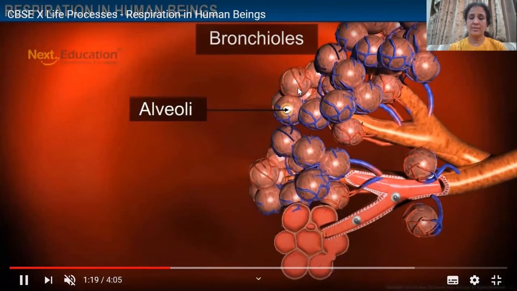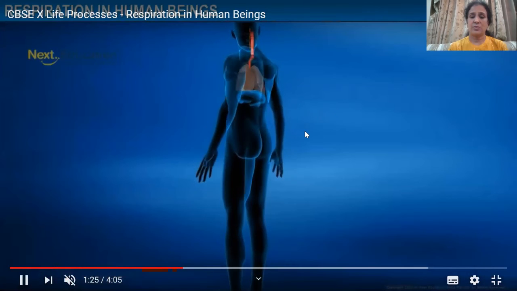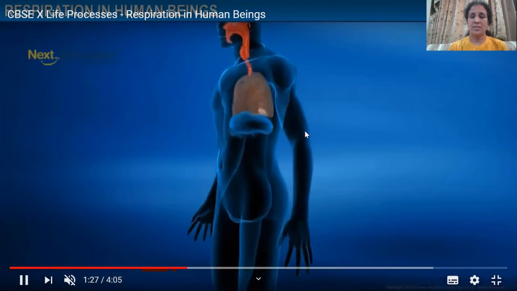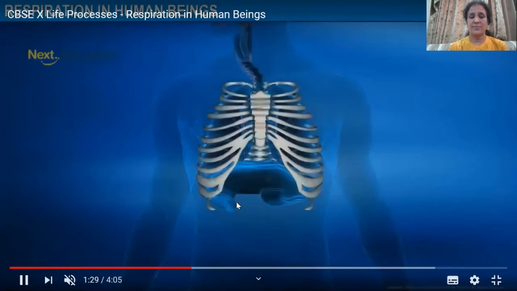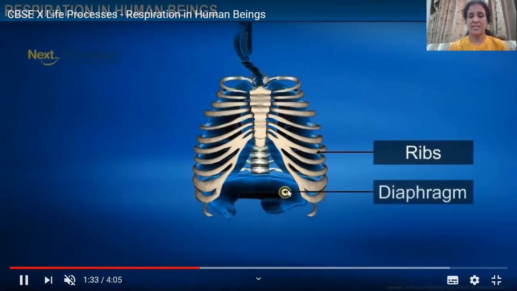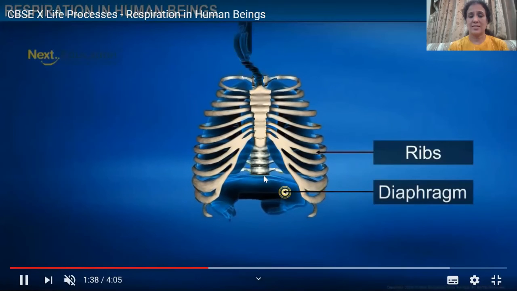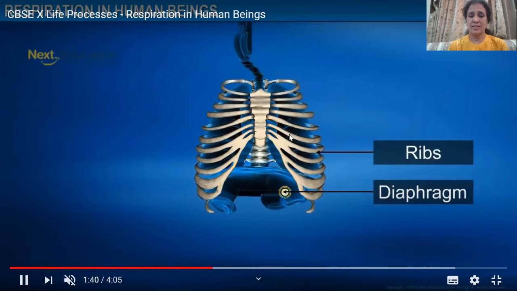These red color blood vessels are carrying the oxygenated blood, and these blue ones are carrying the deoxygenated blood. This is the diaphragm, very much clear. These are the ribs. And this whole structure is the thoracic cavity.